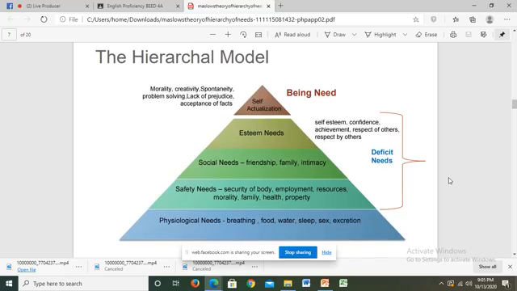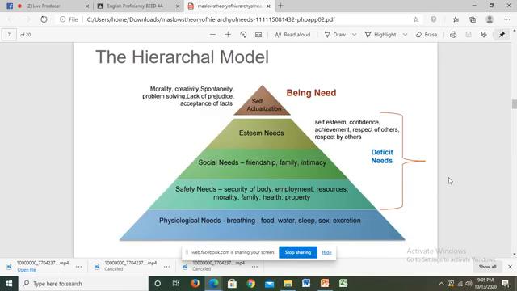So here is the famous hierarchical model of Abraham Maslow. The bottom part is the physiological needs. The next layers are safety needs, social needs, self-esteem needs, and self-actualization needs. Why is it graphed as a triangle?